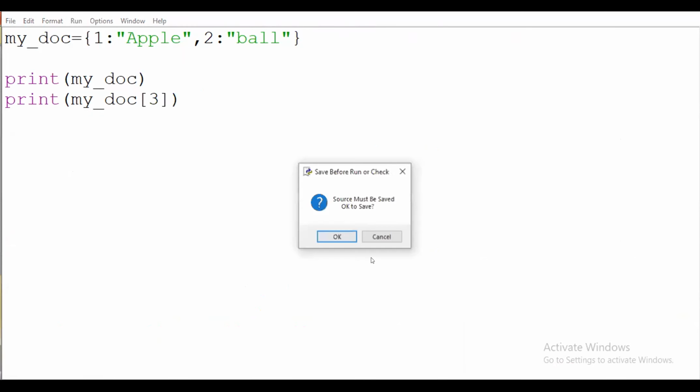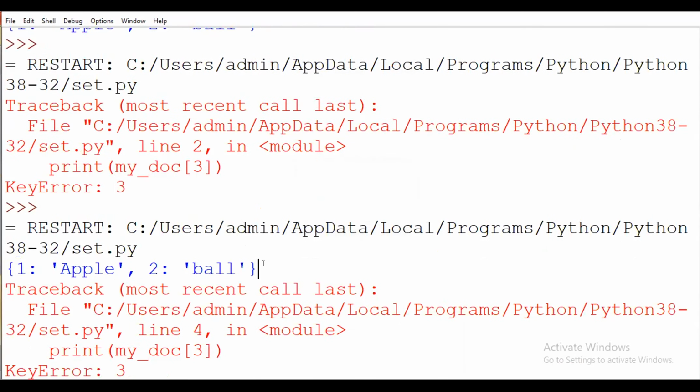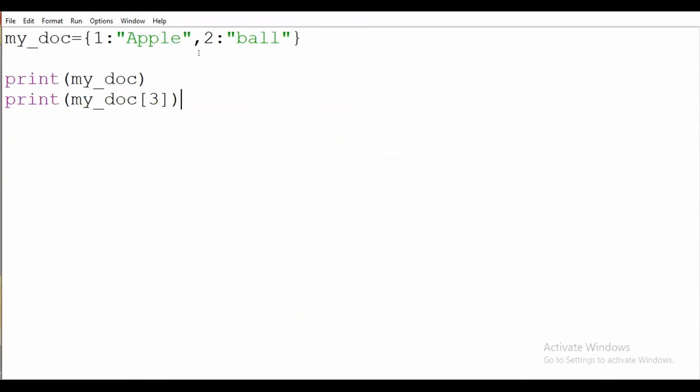Now you have to see, the first line of my program will be executed, but the third operation key is not present in my program, so it will be returned as an error. So it will be the output.